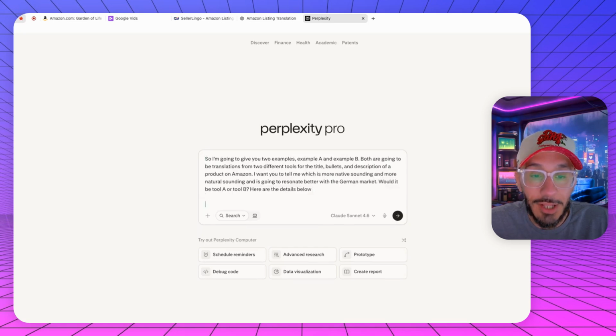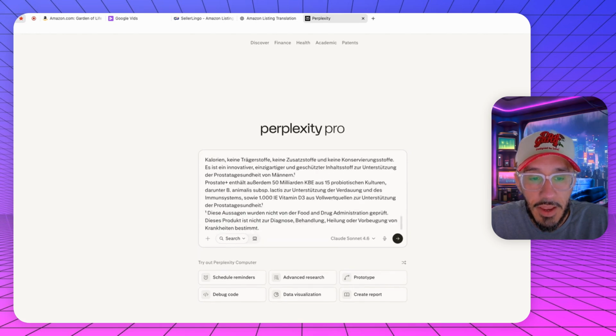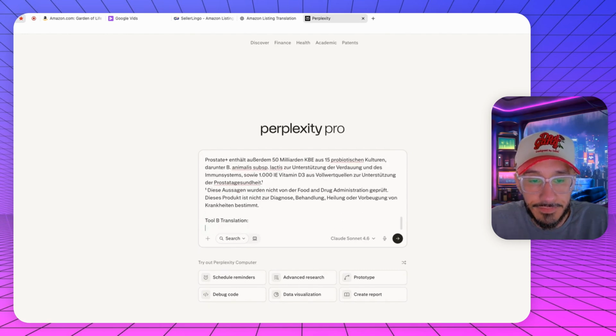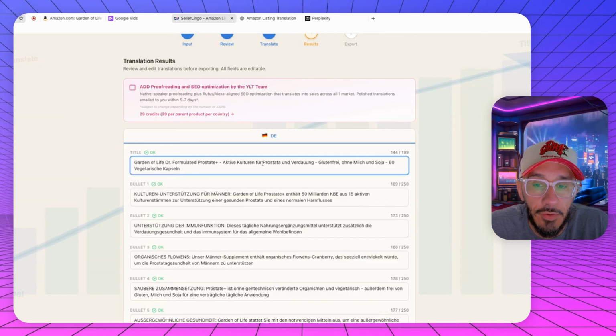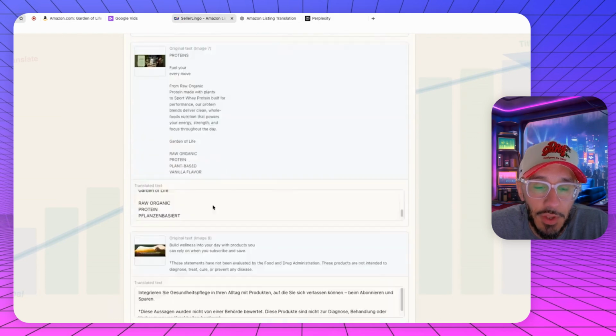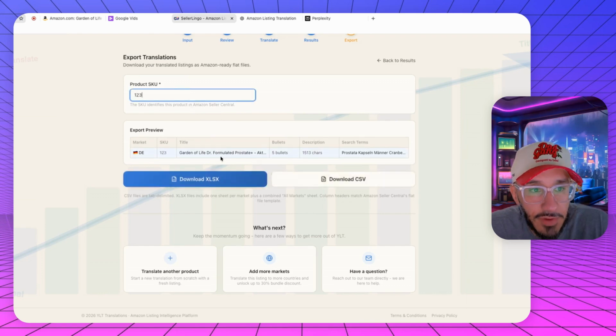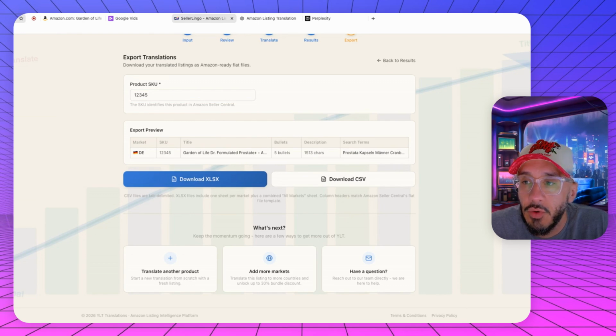Cool. So the ChatGPT version, we're going to call that tool A translation. And we're going to say tool B translation. Okay, so we're going to go over to SellerLingo, copy this. I could download it, but I don't want it to download because I just want that piece of the data. But let me see how it actually exports out. Oh, it's an Excel file. So maybe I'll just do that. So that was easier. So let me grab here, go back to Perplexity.